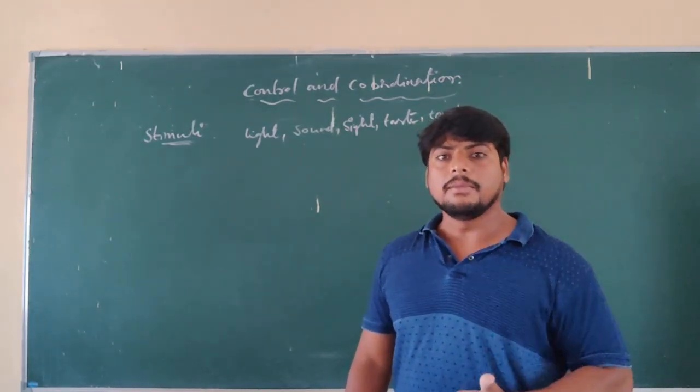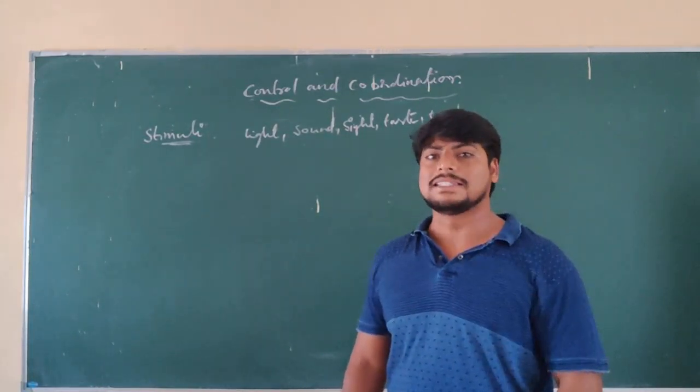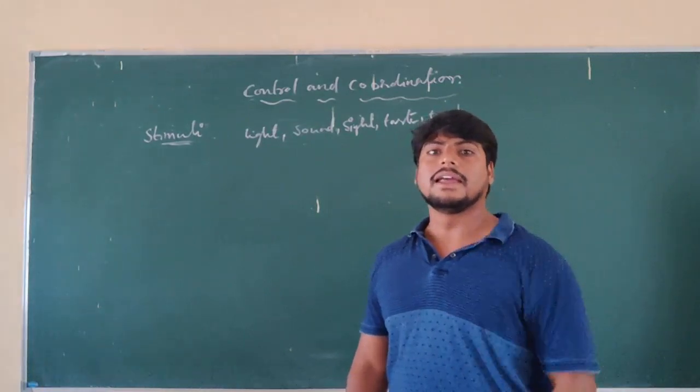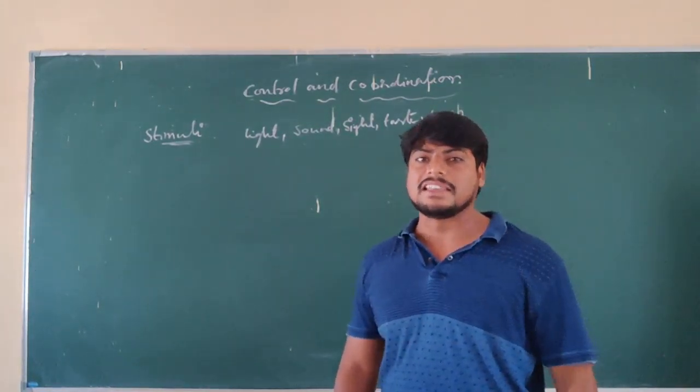But animals respond immediately to stimuli because they have a system controlled by the brain and the nervous system.